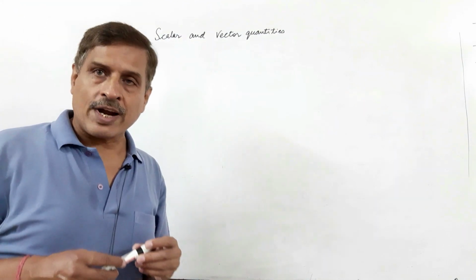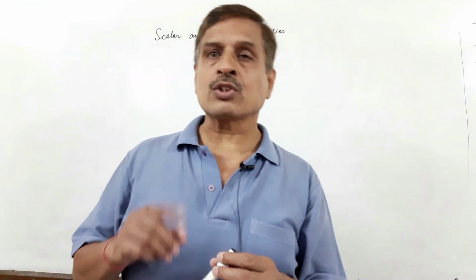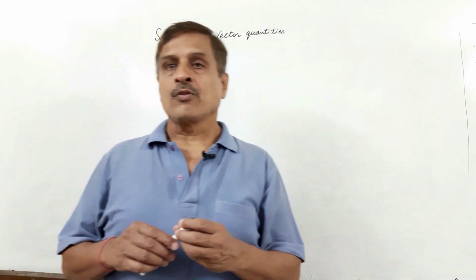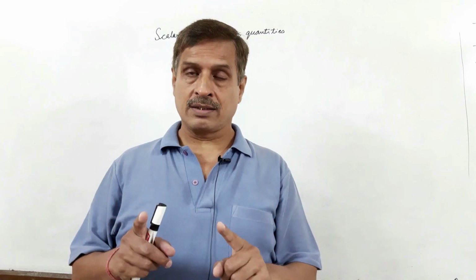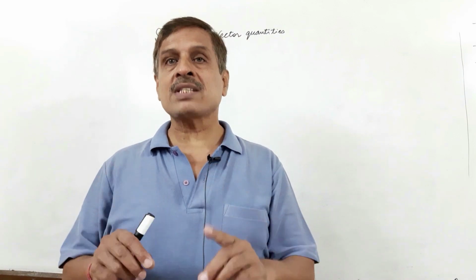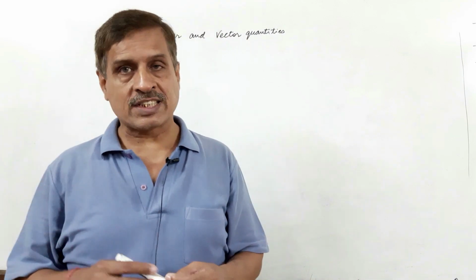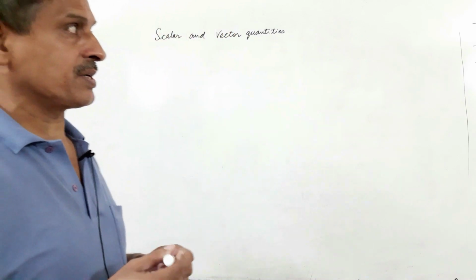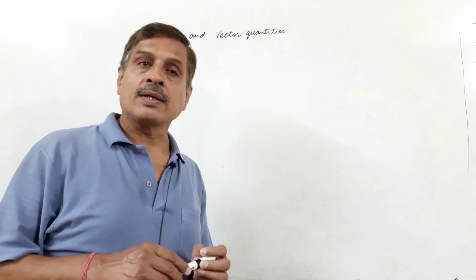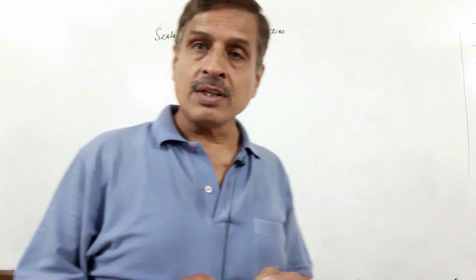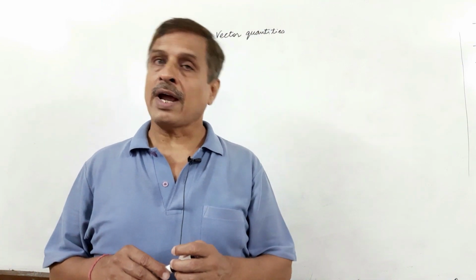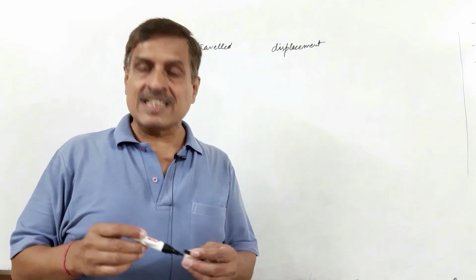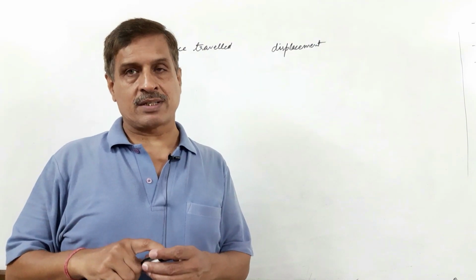But vector quantities are those quantities which require both magnitude as well as direction to be expressed completely. For example, displacement, velocity, acceleration, force, etc.